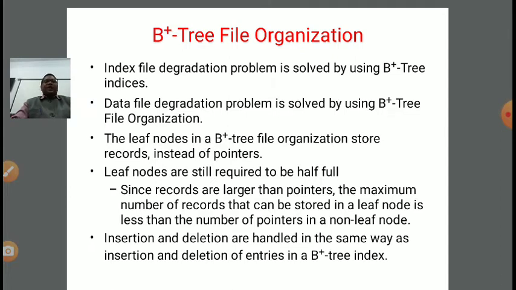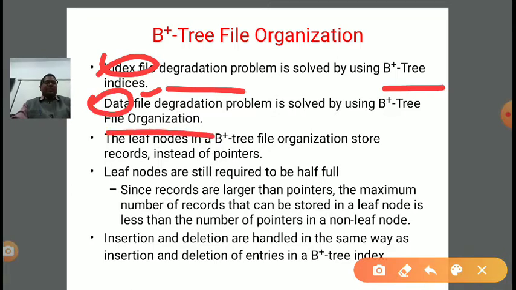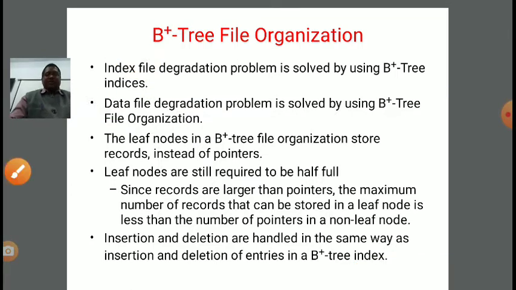Now, data file degradation problem is solved by using B plus tree file organization. Index file degradation is solved by B plus tree indexes, and data file degradation is solved by B plus tree file organization, right?